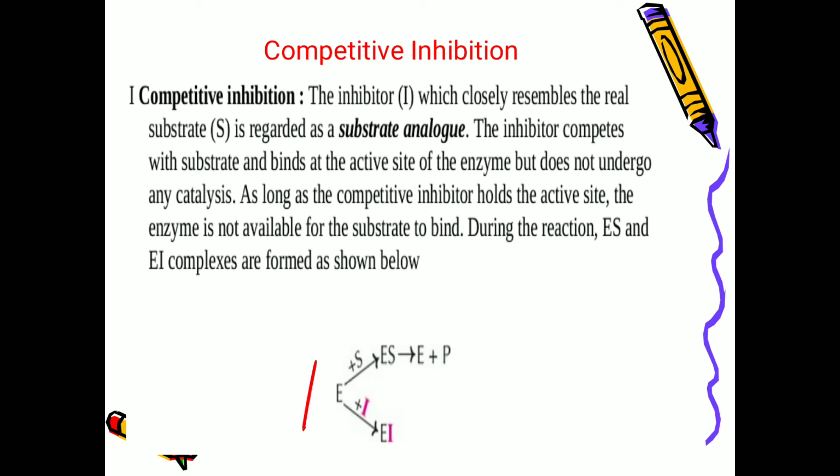See, this is the enzyme, and if it is reacting with the substrate, it will form the enzyme substrate complex, then it will give the product. Suppose the enzyme is binding with the inhibitor, then it will form the enzyme inhibitor complex and there is no product formation at all.